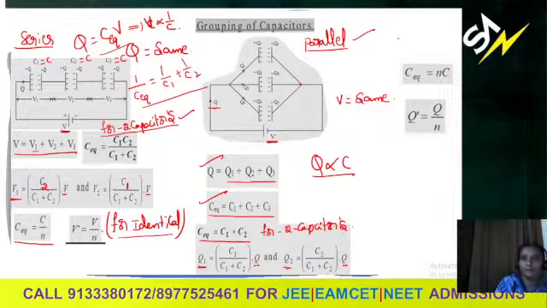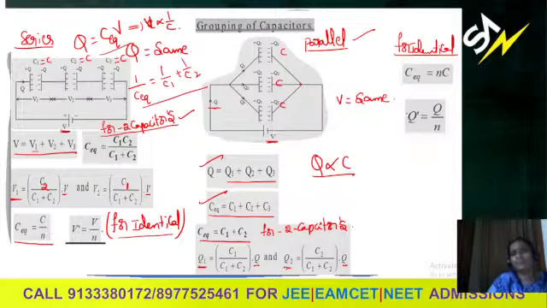And coming to this side, for identical capacitors, which means all the capacitors have the same capacitance value. Here C, here C, here C. Then the equivalent of that parallel combination will be n times C. If there are three capacitors, 3 into C. If there are two capacitors, 2 into C. If there are five capacitors in parallel, 5C, if they are identical. Like that, n capacitors, n times C.